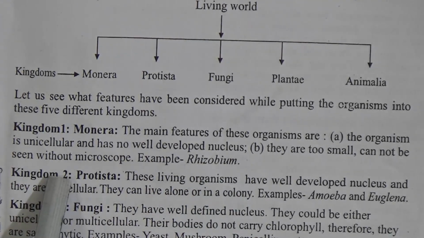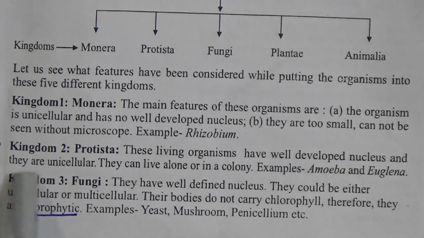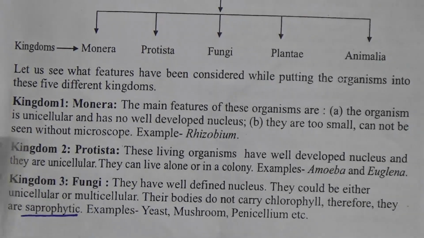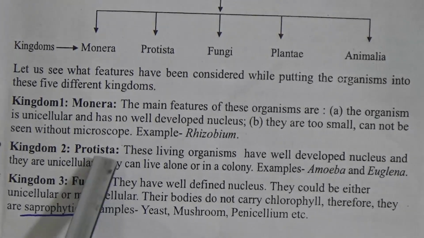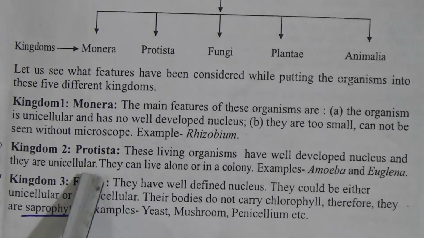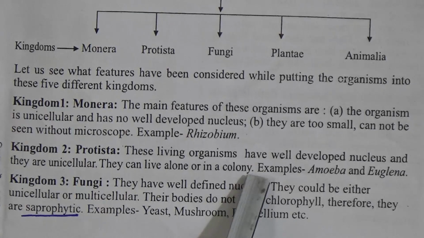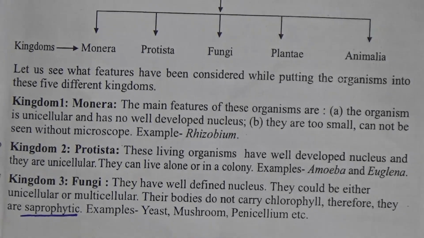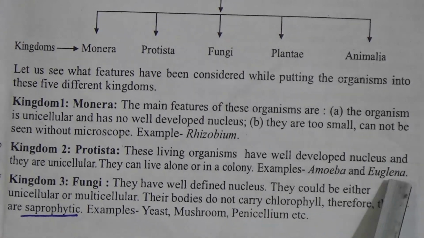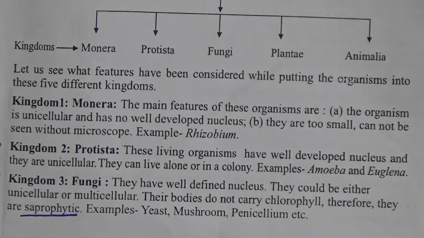Now go to kingdom number 2, Protista. These living organisms have a well-developed nucleus and they are unicellular. They are also unicellular, but their nucleus is properly developed. So they are in the Protista group. They can live alone or in a colony. Colony means they live together, like 5, 6, 7 or more than 10 cells living in one place. That's why it's called a colony. Examples: amoeba and euglena.